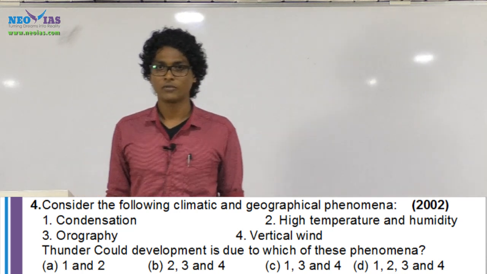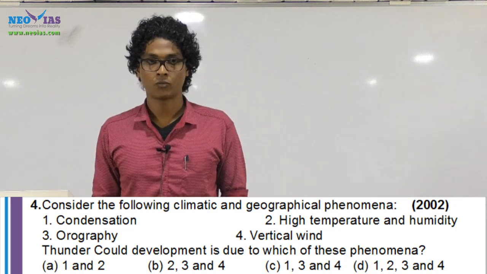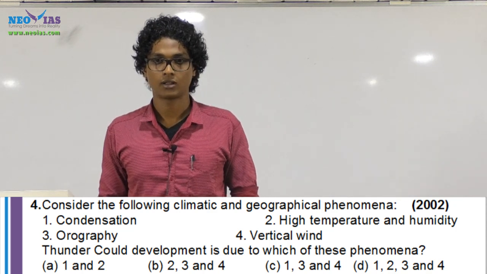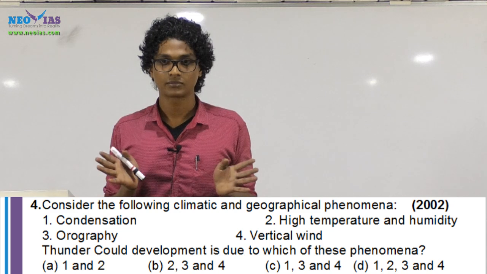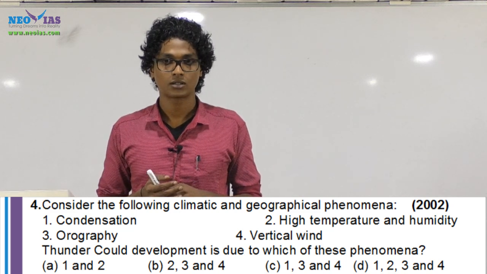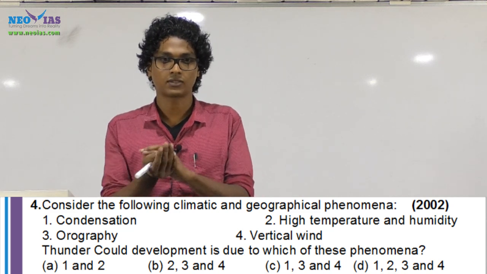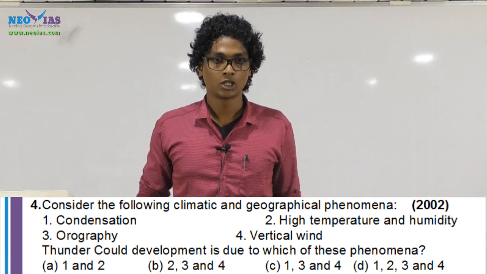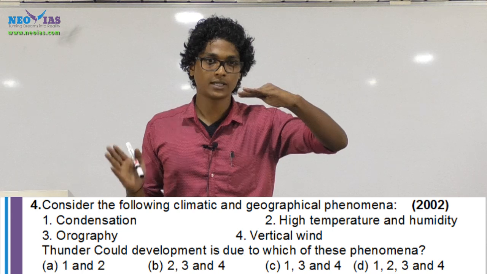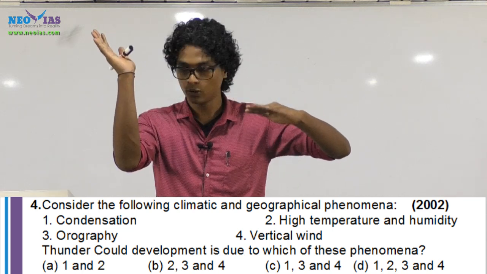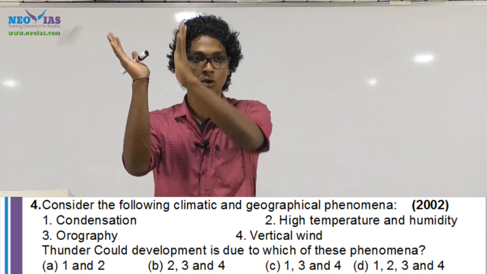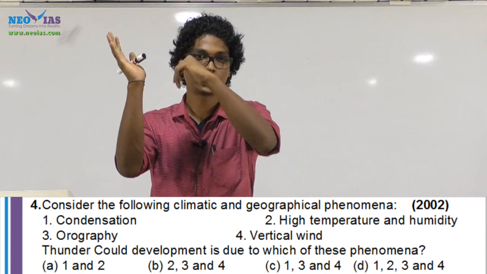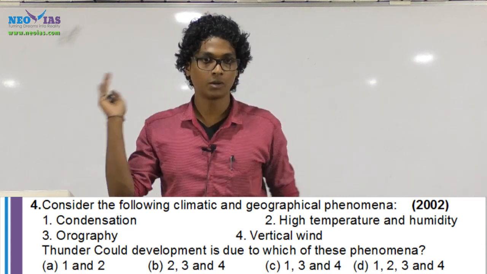Orography. Now we haven't discussed the term orography. What do you mean by orography? Any idea? Not rough surface. If you have a hill region or mountain region, when the cloud reaches this mountain region, through this slope the air will rise up, resulting in the formation of a cumulonimbus cloud.